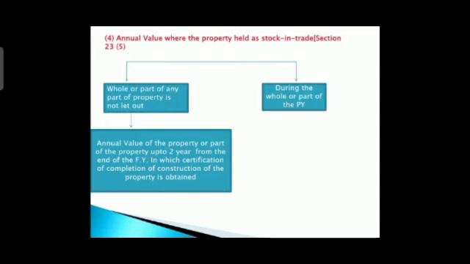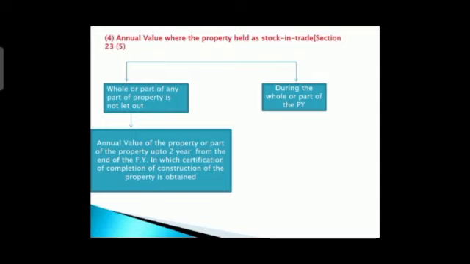So that we are going to consider for 2 years, and that annual value will be considered as nil up to 2 years only.